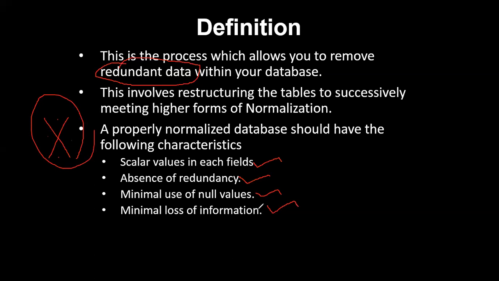So these are the importance of normalization. Keep in mind, I need one cell to have one value. Duplicate values should be avoided, maximum use of null values should be reduced, and loss of information should be avoided. So we are going to see how to implement these things.